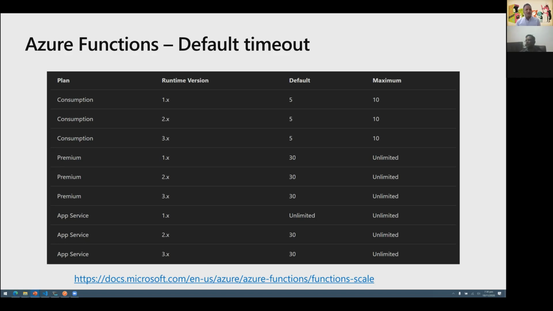There is also a concept of durable functions in Azure Functions. So let's say you really need a capability where you cannot finish things in 10 minutes and you would like to have a slightly long running process, which still needs to be triggered based on some sort of an event. Then we can use this concept of the durable functions, and that follows a slightly different pattern in terms of execution.